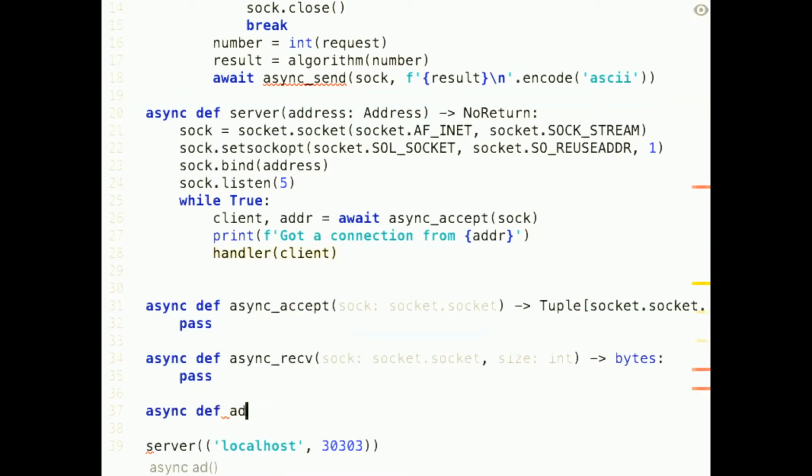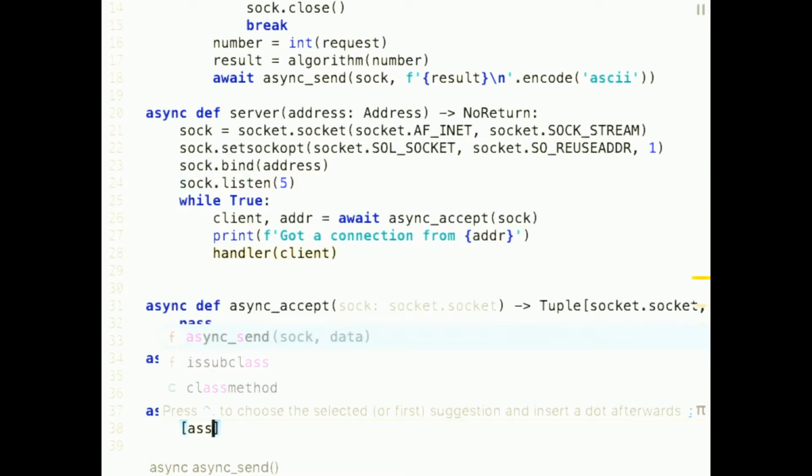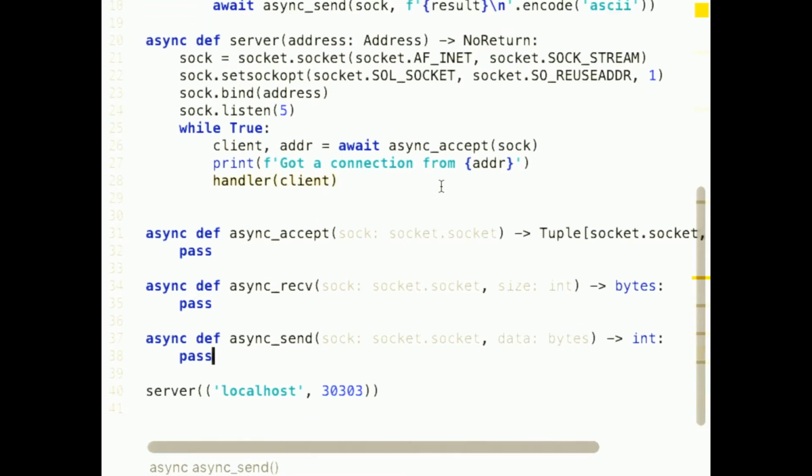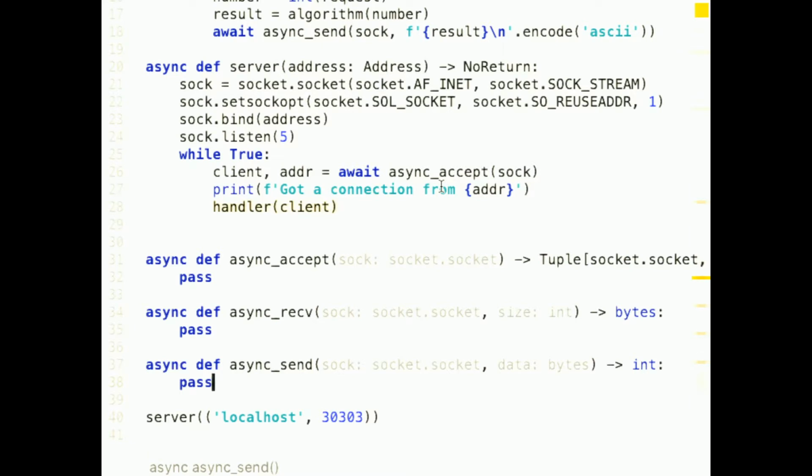And async send takes a socket, takes some data that we want to send, and it will actually return a number of bytes that it sent, but in our little example here, that's not interesting. So we will have to implement these things.